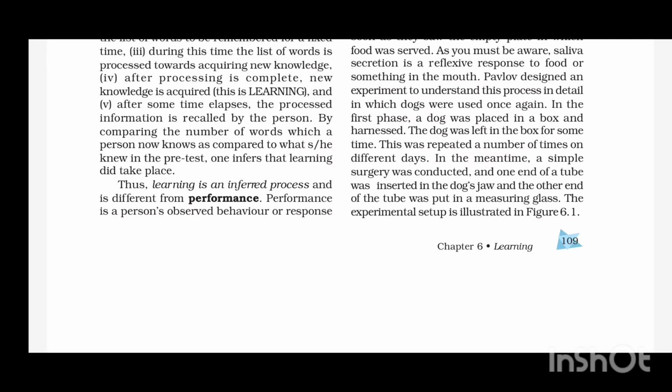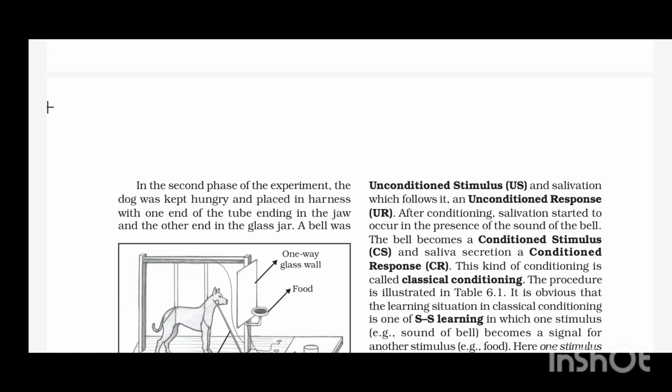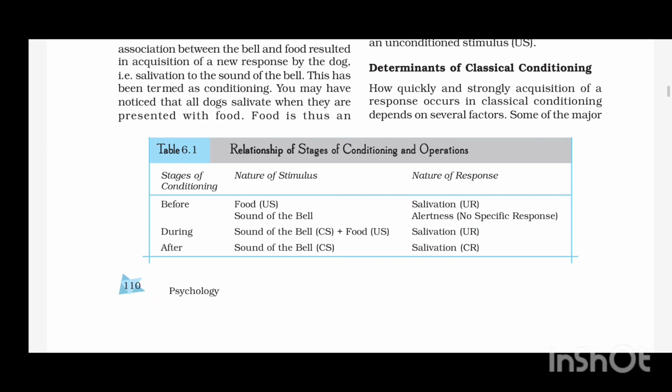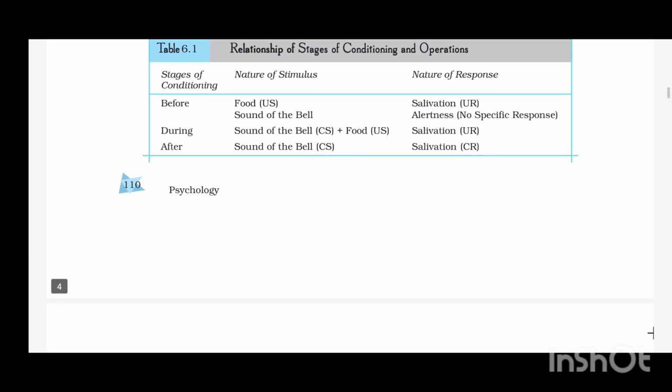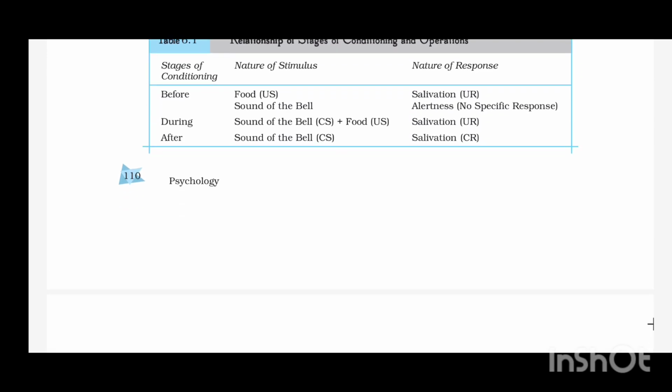After that we will discuss operant conditioning. It is learning through reward and punishment to modify behavior. Operant conditioning is sometimes called instrumental conditioning or SR conditioning. There are two types of consequences that guide operant conditioning.